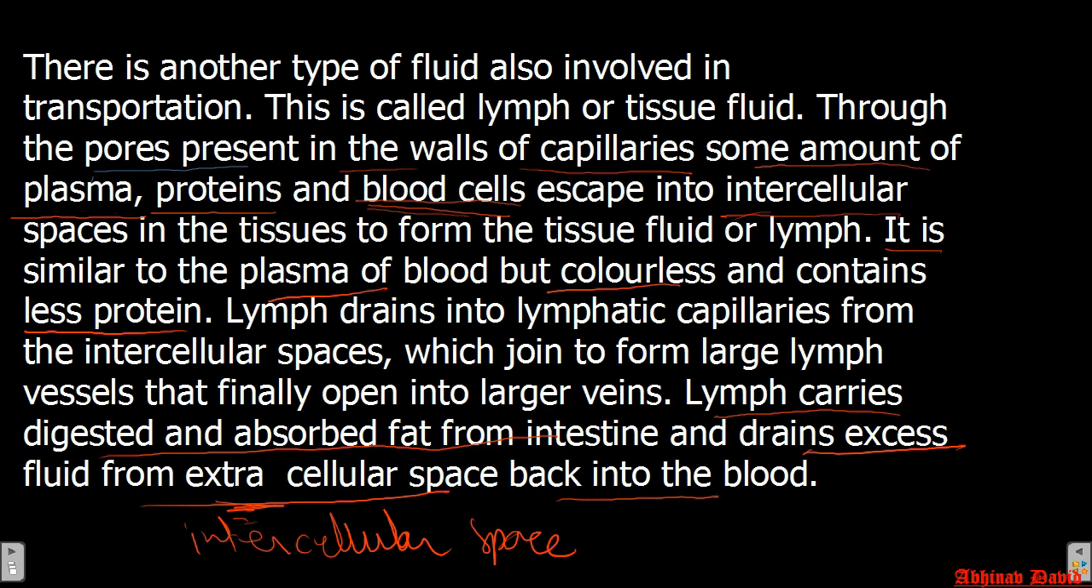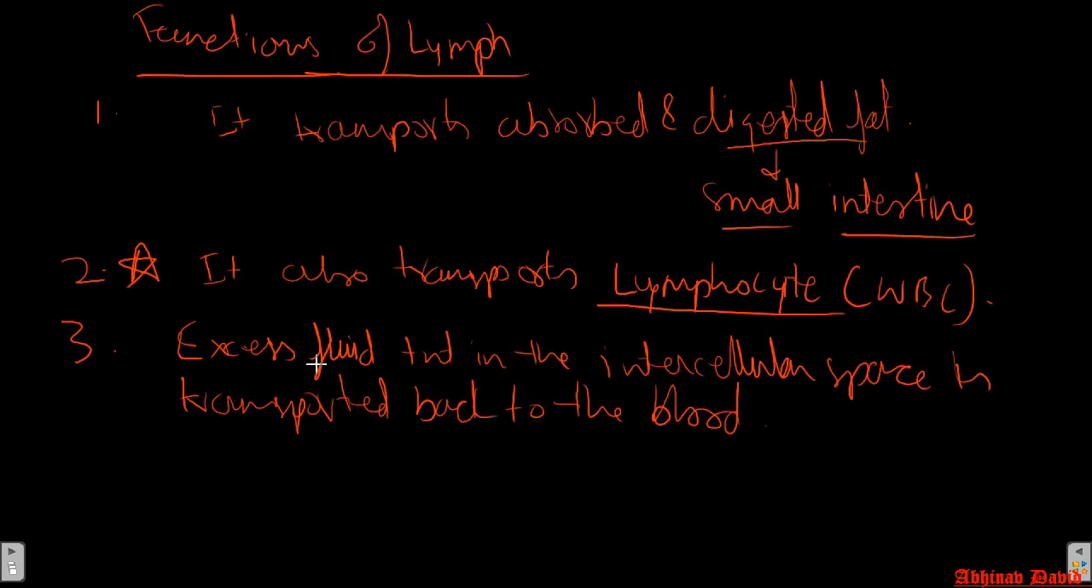So these are the three main functions of the lymph, which I have already explained. Excess fluid present in the intercellular space is transported back to the blood. Where is this intercellular space present? In the bracket, you can write tissues. So these are the functions of the lymph. Hope you will understand.